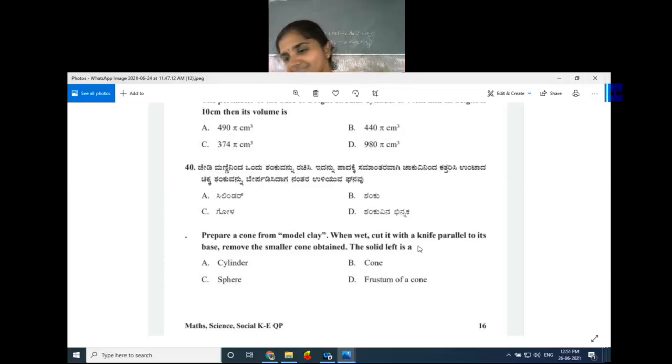We all know this when we derived the frustum of cone concept. We discussed this topic. We took one cone and we cut the smaller portion. We drew one line parallel to the base of the cone. When we cut the cone part, the remaining shape obtained is the solid left when we remove the cone part. The remaining part is a frustum of a cone, bucket shape. So remove the smaller cone obtained, the solid left is a frustum of a cone. Got the idea of this one now?